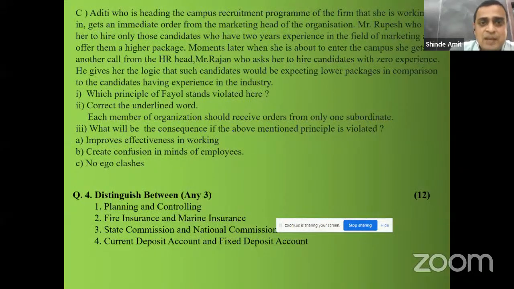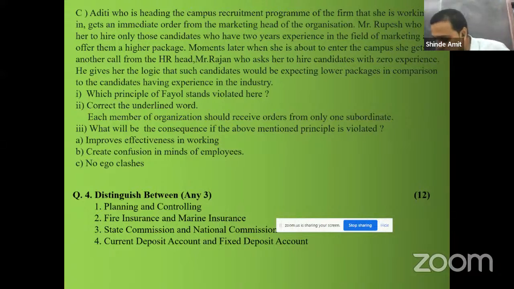Aditi, who is heading the campus recruitment program of the firm that she is working in, gets an immediate order from the marketing head of the organization, Mr. Rupesh, who asked her to hire only those candidates who have 2 years experience in the field of marketing and offer them a higher package. Moments later, when she is about to enter the campus, she gets another call from the HR head, Mr. Rajan, who asks her to hire candidates with 0 experience. He gives her the logic that such candidates would be expecting lower packages in comparison to the candidates having experience in the industry. The question asked is, which principle of Fayol stands violated here?